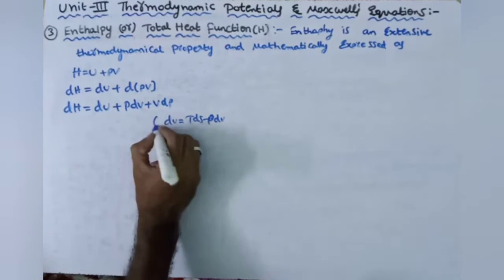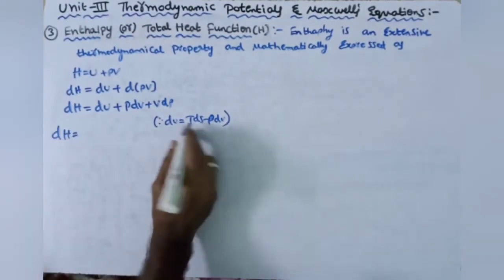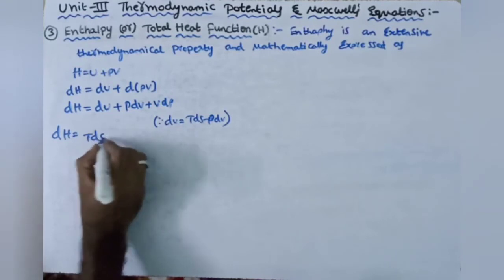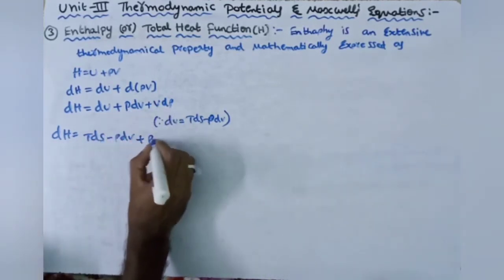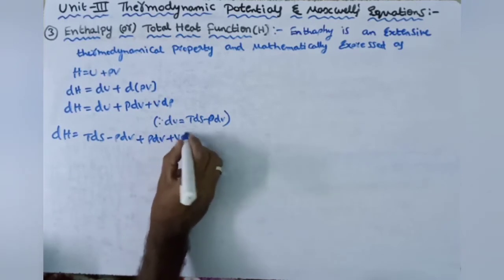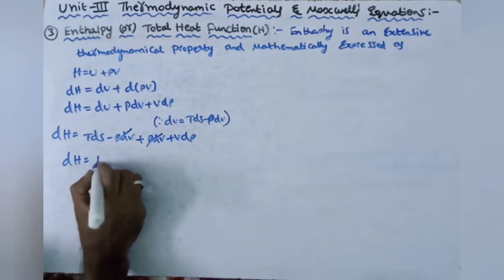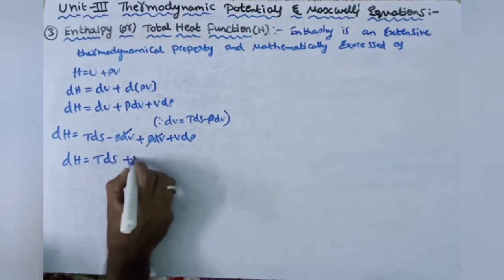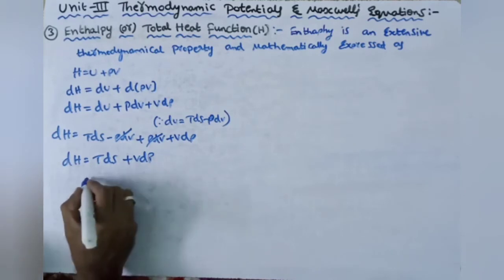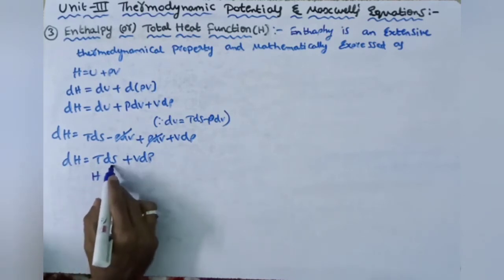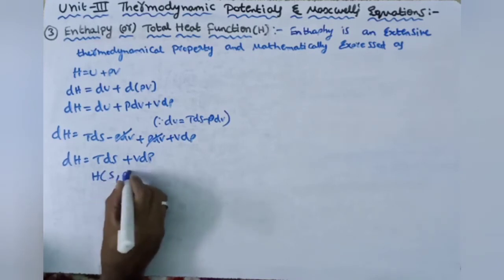We substitute here: dH is equal to TdS minus PdV, remaining we are writing here PdV plus VdP. PdV gets cancelled, dH is equal to TdS plus VdP. Now H is a function of entropy and pressure, since entropy is changing and pressure is changing.